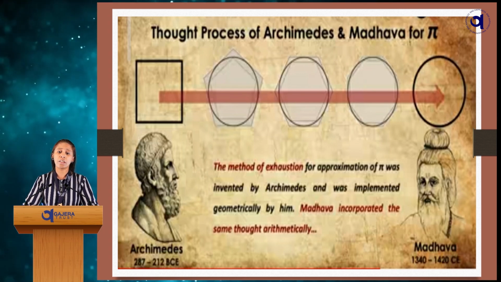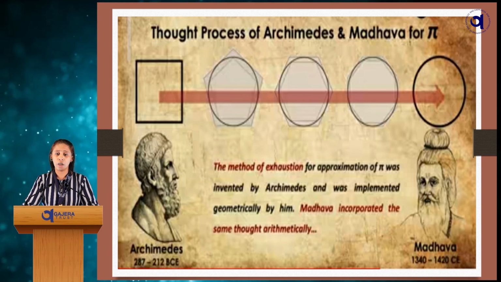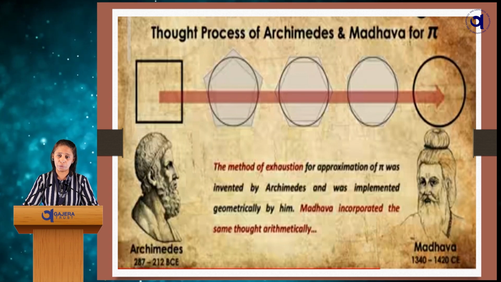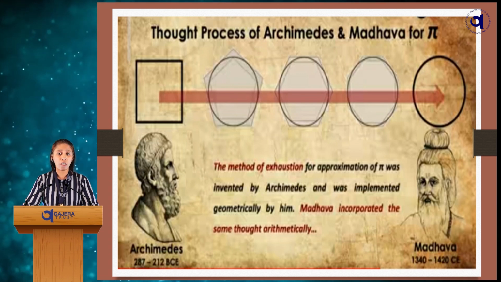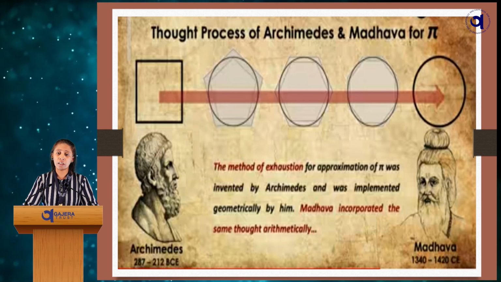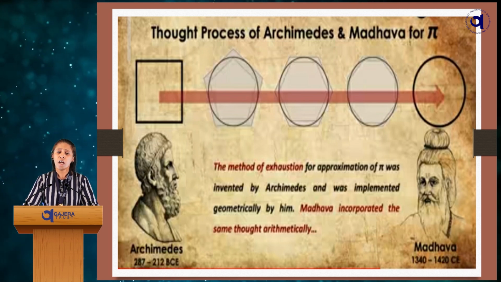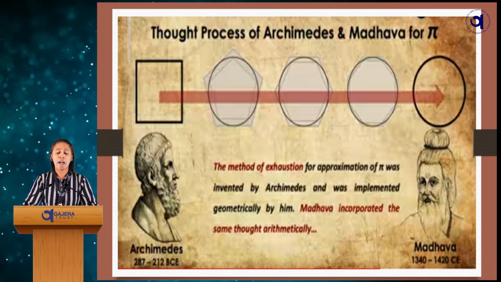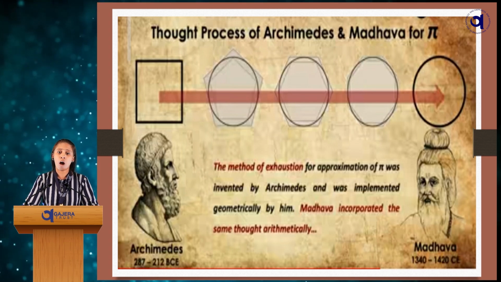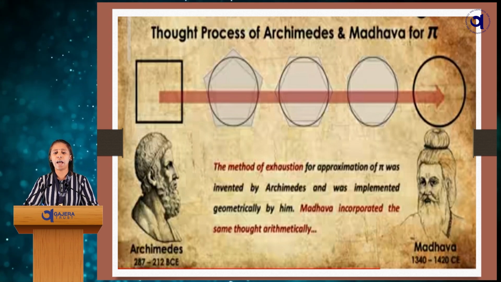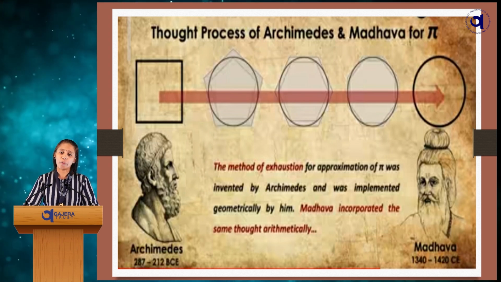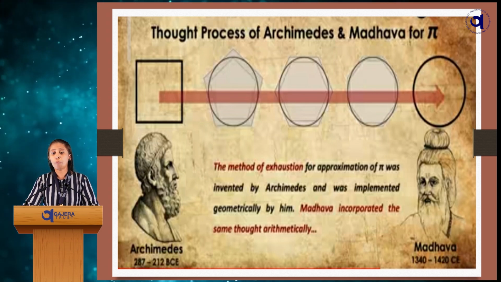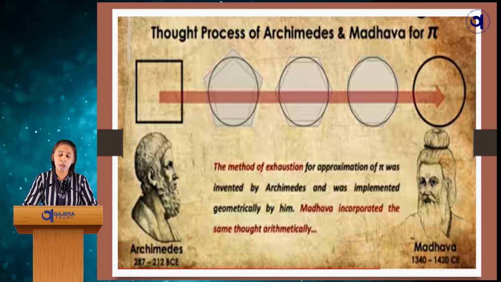Archimedes said that the circle is a polygon. How? As a square, pentagon, hexagon, octagon, nonagon, it breaks into smaller and smaller sides and forms the circular shape. But how many sides does the circle have? It's infinite. That was their view, and they tried to prove it in a geometrical way.